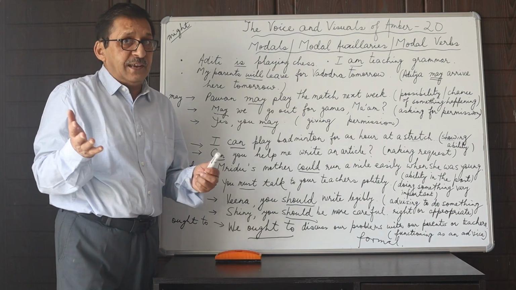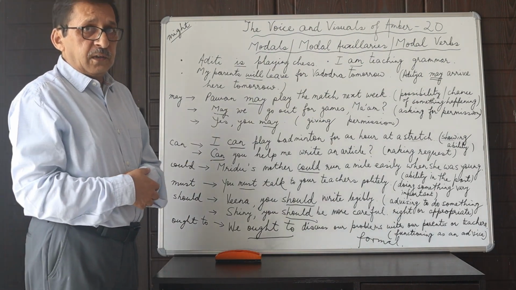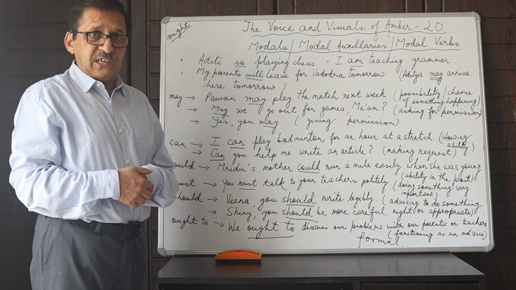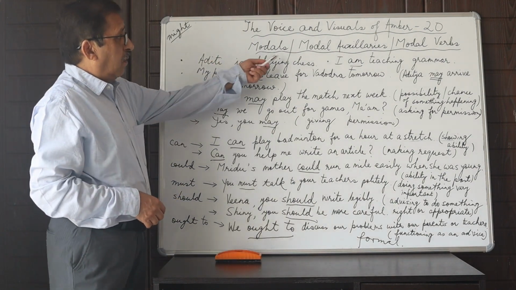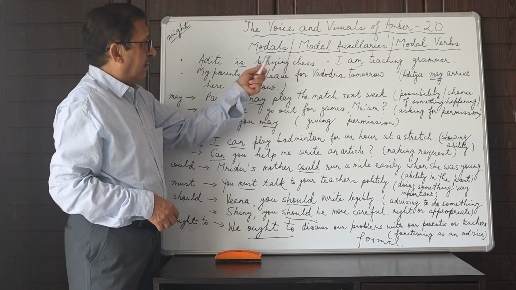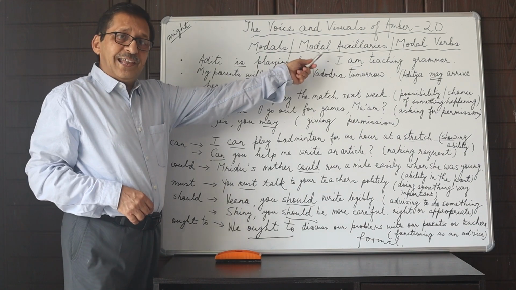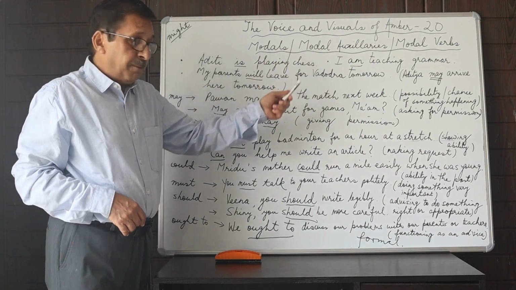Alright? So that is what modals are all about. We will do a few more, which are left, in the next session. And so I hope you have understood why they are called modal auxiliaries: because they are like auxiliary verbs or the helping verbs.